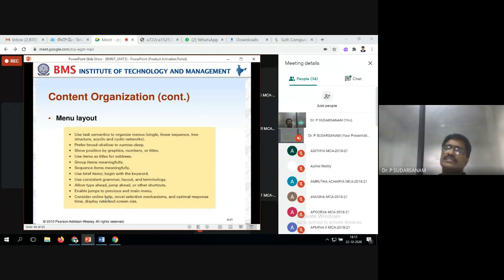So when you are organizing the new menu items, it will work like a tree structure, narrow and deep. Where possible, you have to make the graphics, numbers, or titles based on your project. Titles will also work for subtrees. So trees will be there and subtrees will be there.